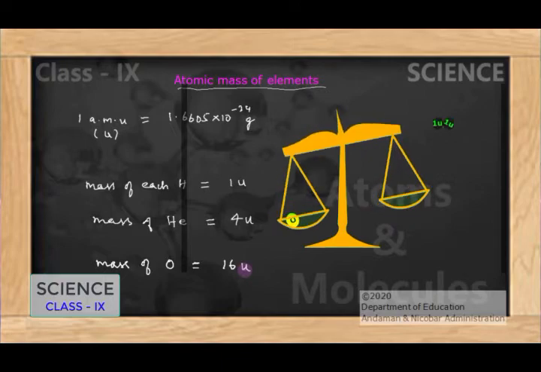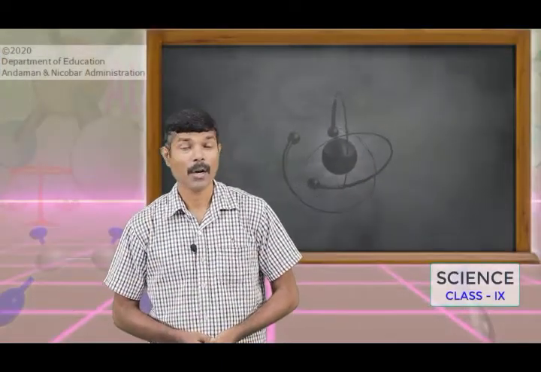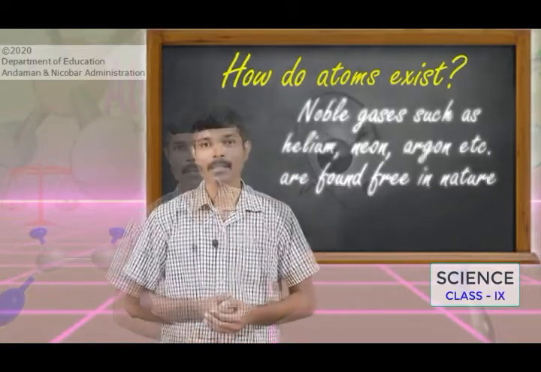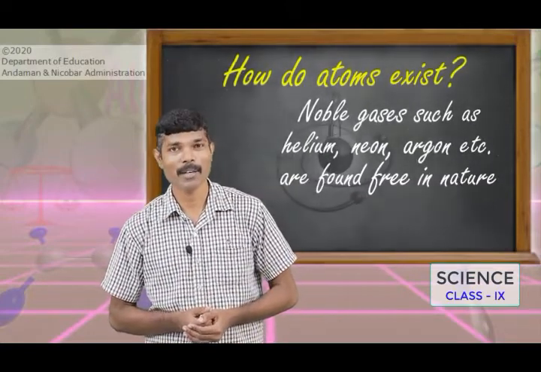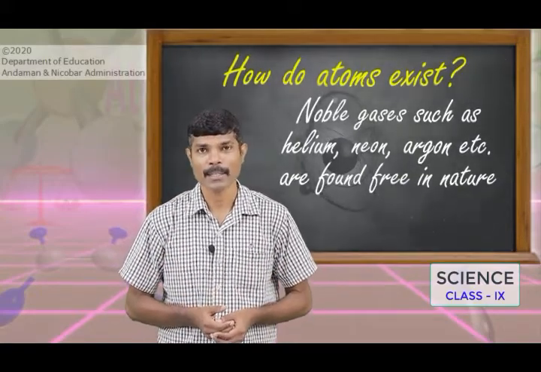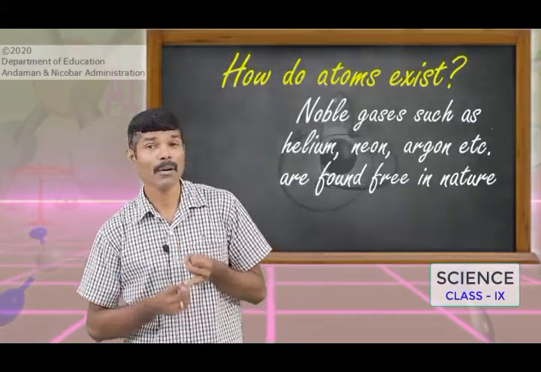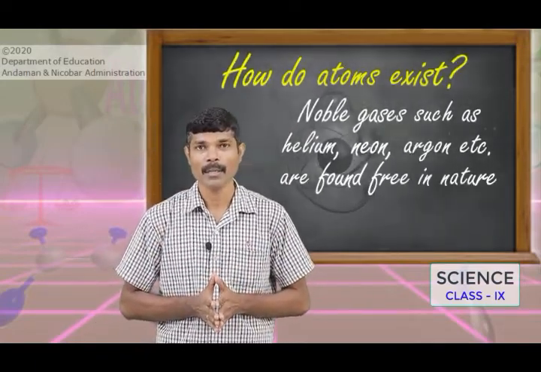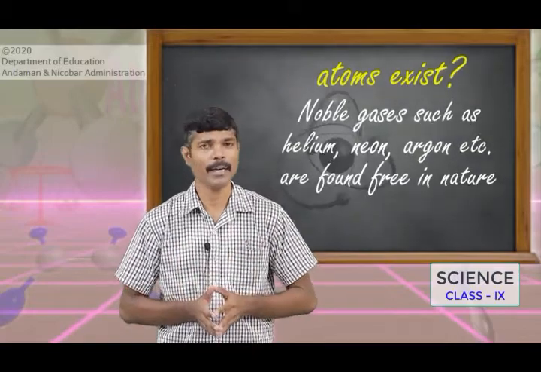a standard measuring unit. Dear children, now we learn how atoms exist in the universe. Some of the atoms are freely available in the universe. We call such elements noble gases, for example helium, neon, argon. These are the elements which are available in the universe in free state or native state.